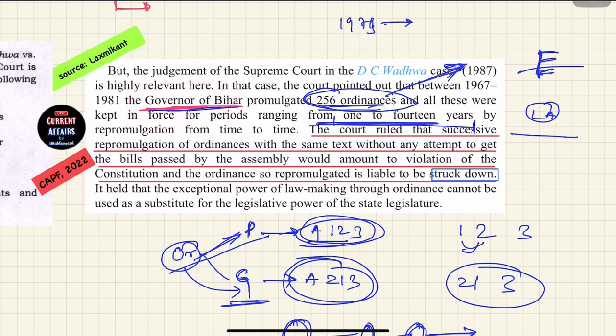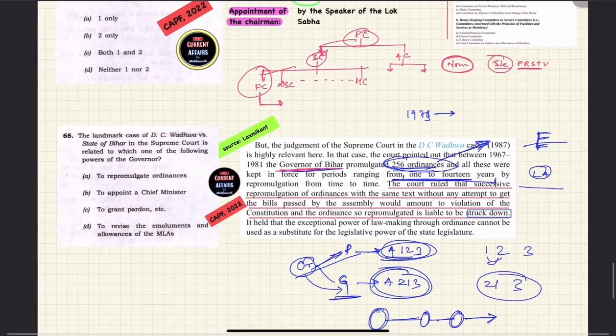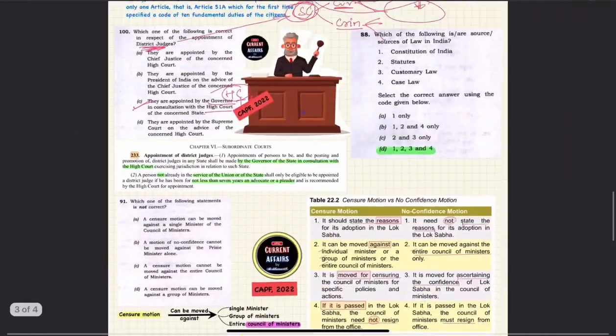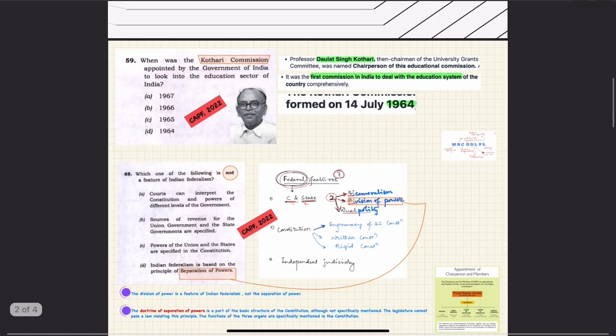So if the ordinance is passed year after year, again and again, with the same text and without any attempt to get the bills passed by the assembly, then such ordinances will be struck down. Got it? So the answer will be to re-promulgate ordinance. So these were the polity questions asked in CAPF 2022.